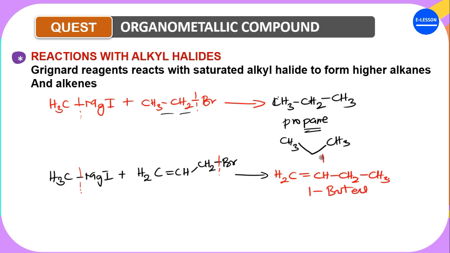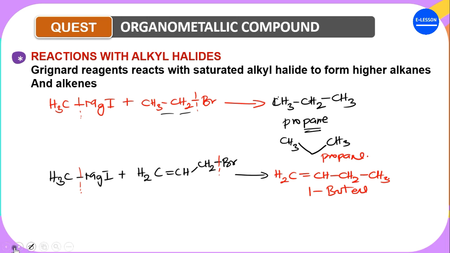This is what? Propane that is formed as a product. So you can see the Grignard reagent react with saturated alkyl halide to form higher alkanes and what? Alkenes. So this is one of the synthetic tools for the synthesis of alkanes and alkenes, okay? Because we said that the organometallic compounds have various uses. They can be used to synthesize a wide variety of products. Are we getting it? And hence the need for them to be studied in organic chemistry.